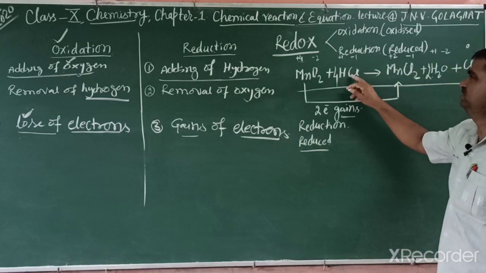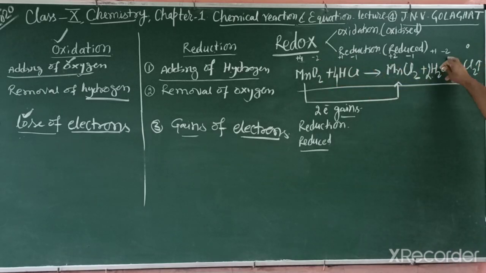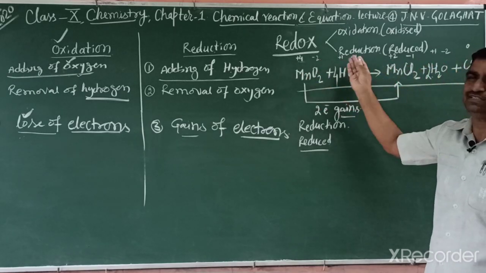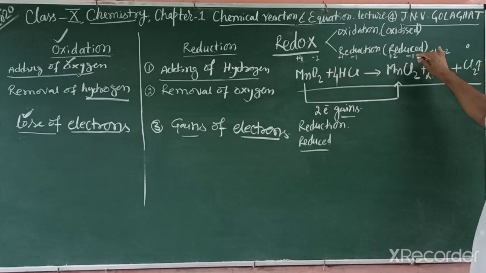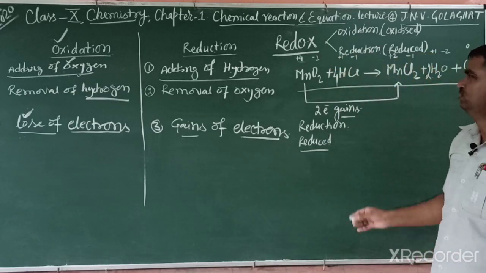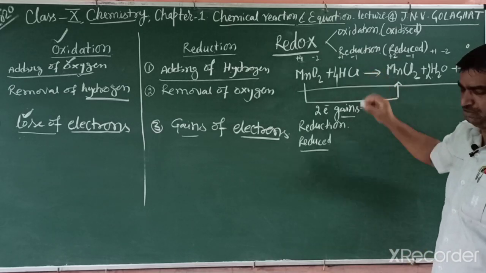Other one, in this what happened? Oxygen is -2, there is also -2. So oxygen neither changes the charge, nothing happened. Hydrogen is +1, there is also +1. Hydrogen also has nothing. So what changed?